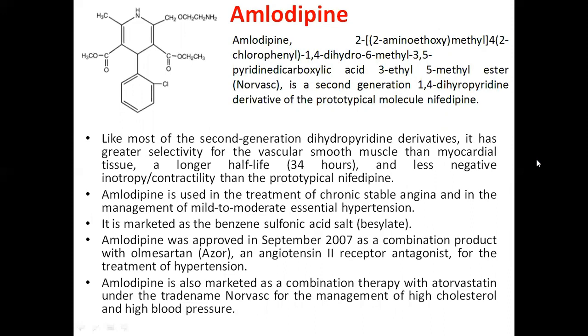Amlodipine is a second generation dihydropyridine derivative of the prototypical molecule nifedipine. Like most of the second generation dihydropyridine derivatives, it has greater selectivity for the vascular smooth muscle than myocardial tissue, a longer half-life, and less negative inotropy or contractility than the prototypical nifedipine. Amlodipine is used in the treatment of chronic stable angina, and in the management of mild to moderate essential hypertension. It is marketed as the benzene sulfonic acid salt, that is besylate.